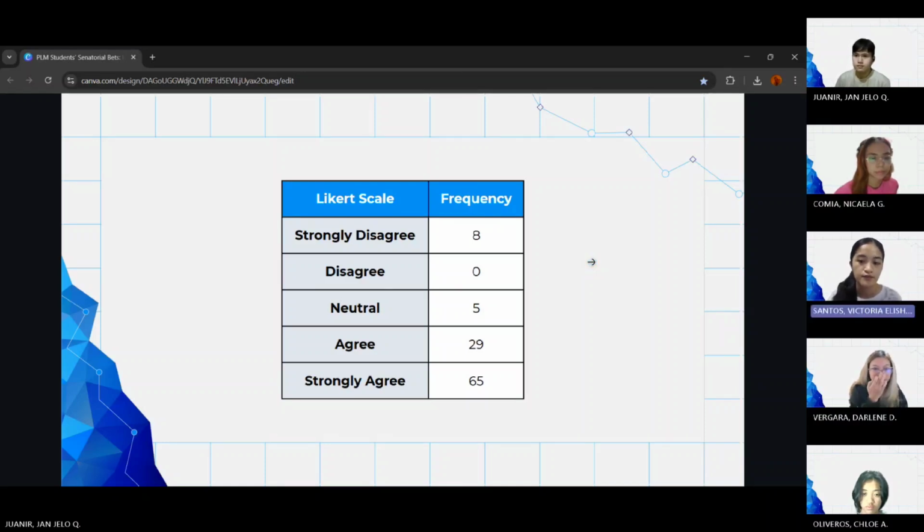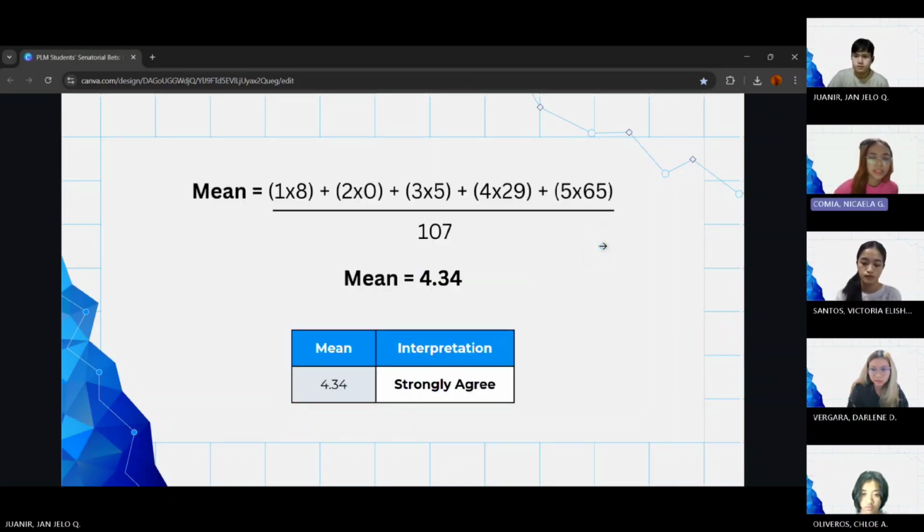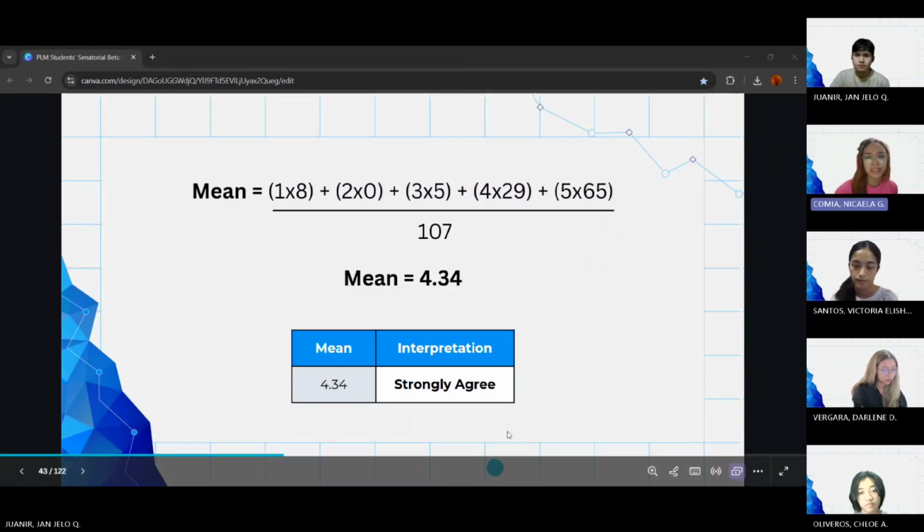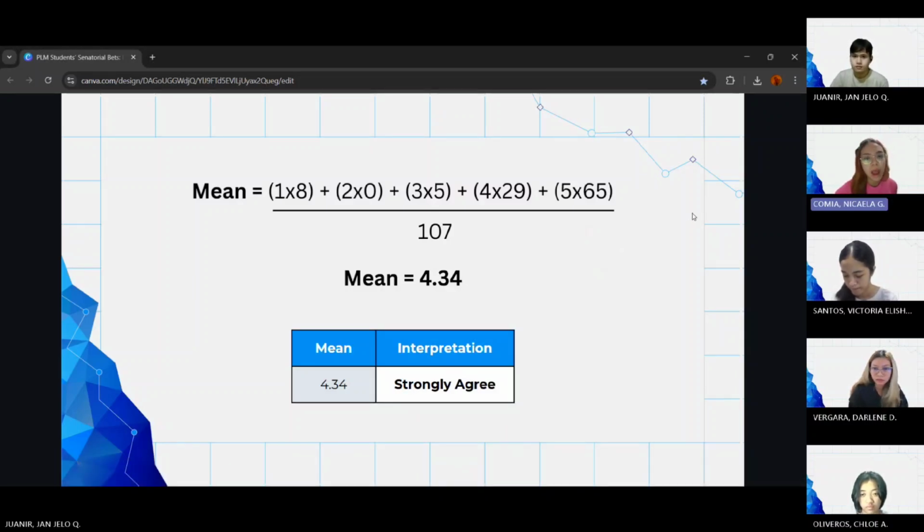With the frequency, majority agreed that human rights is a pressing issue today in our country. All options were chosen except for disagree. So here's another data set showing central tendency. With the same 107 people but different response patterns, our central tendency changes.